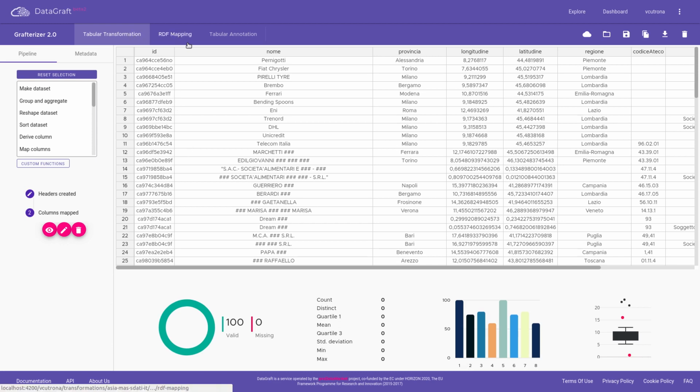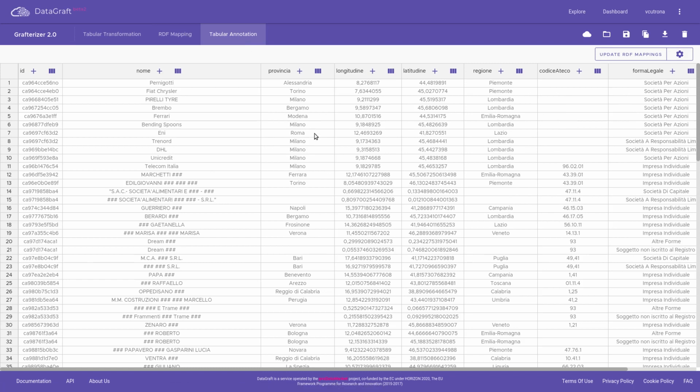In addition to its native functionalities, Grafterizer is now endowed with a tabular annotation interface, which supports semantic alignment and data enrichment in Grafterizer. The tool that fits this tabular annotation interface is named ASIA, which stands for Assisted Semantic Interpretation and Annotation of Tables. ASIA provides several features to work with and fully exploit semantic data models, which are implemented by a configurable set of services and can be easily extended to quickly adapt to new requirements and domains.